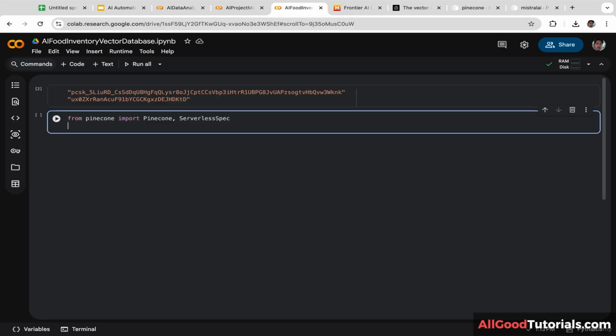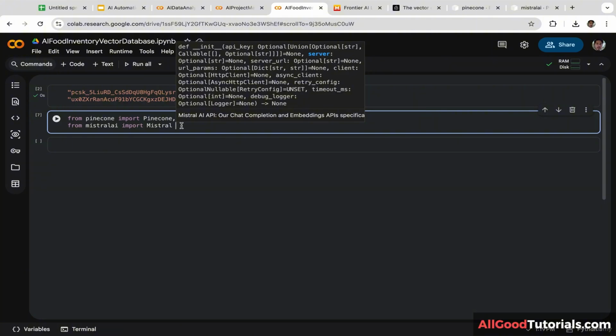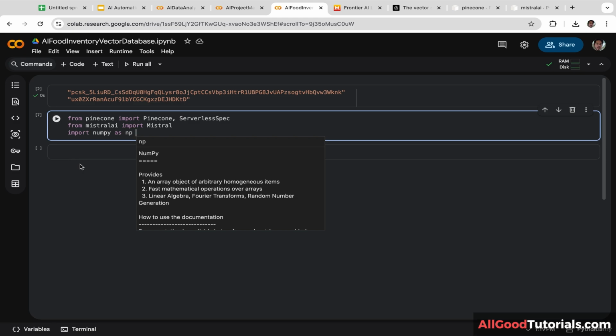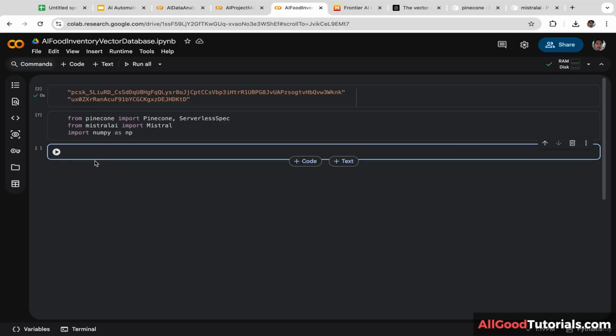Next, we are going to import Mistral AI. From mistralai import Mistral. Make sure it is uppercase. So this is the AI model that we are going to use. And we are also going to import NumPy. Import numpy as np. We are going to use this library for generating random vectors that will be used as embeddings.